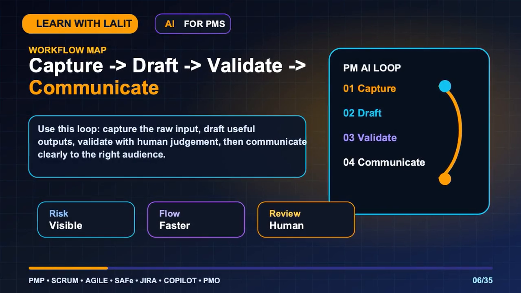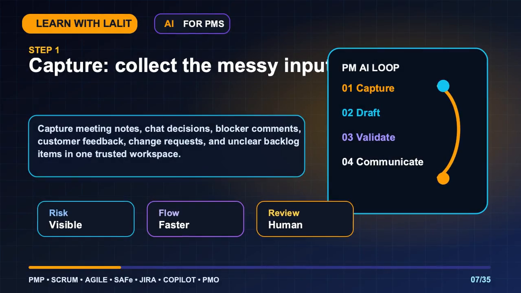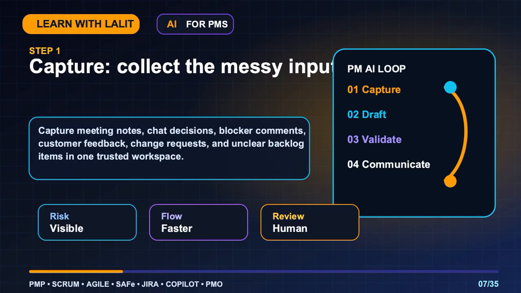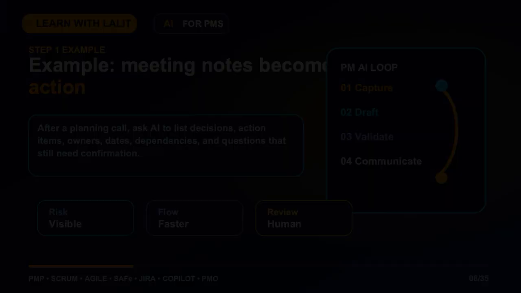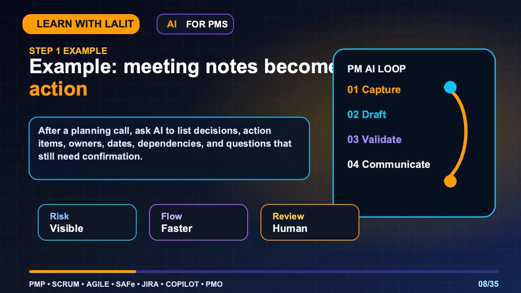Use this loop. Capture the raw input, draft useful outputs, validate with human judgment, then communicate clearly to the right audience. Capture meeting notes, chat decisions, blocker comments, customer feedback, change requests, and unclear backlog items in one trusted workspace. After a planning call, ask AI to list decisions, action items, owners, dates, dependencies, and questions that still need confirmation.